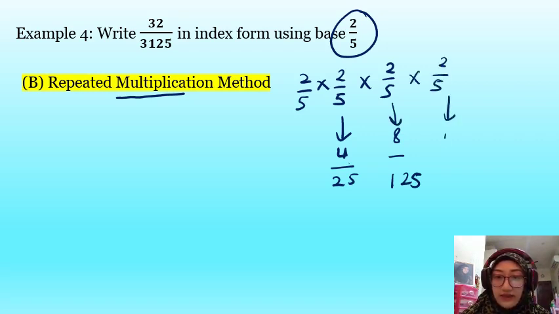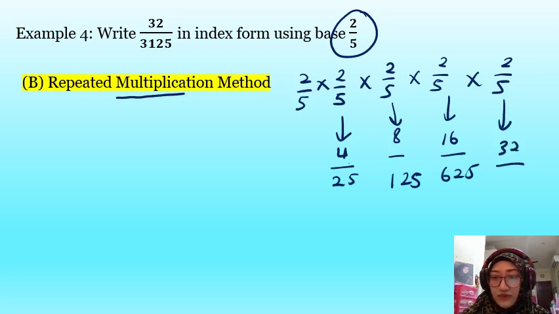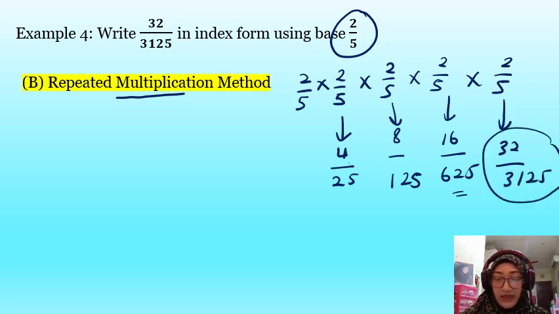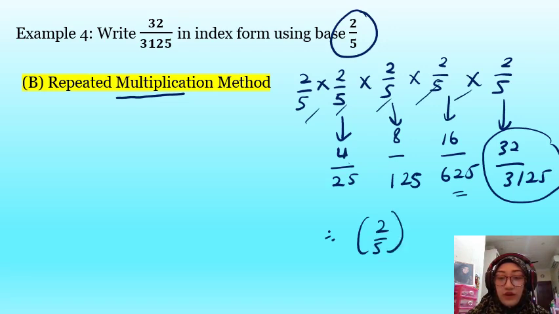Okay, and then you multiply again by 2 over 5. Alright, so 8 times 2 is 16, and 125 times 5 is 625. Then multiply again with 2 over 5. 16 times 2 is 32, and 625 times 5 is 3125. So you get the answer. So how many times? 1, 2, 3, 4, 5. 5 times. So the answer is 2 over 5 to the power of 5.